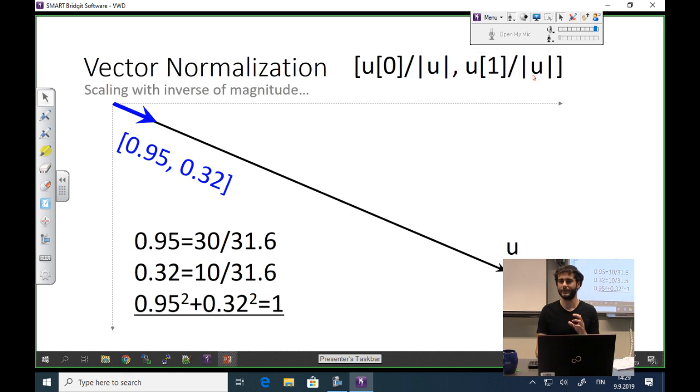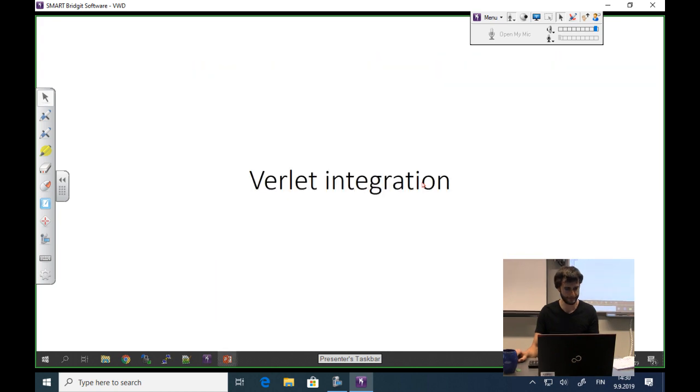Vector normalization. This sounds extremely scientific and scary. It's just scaling by the inverse of the magnitude. So the magnitude is the distance. If you scale by the inverse of this magnitude, you will get a new vector which has a length of 1. So this unit vector is very nice to have, because once you have a unit vector, you can scale it to any value you want just by the scale function. So this was just a quick reintroduction to vectors here.